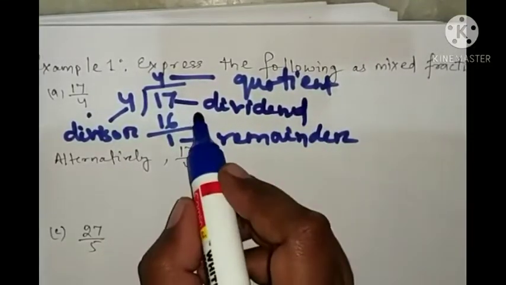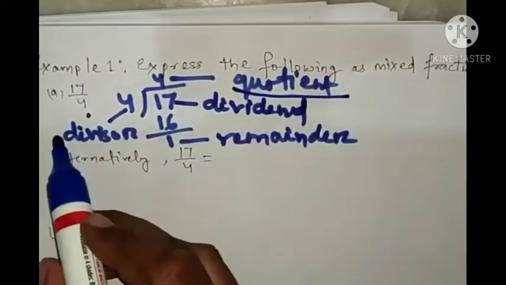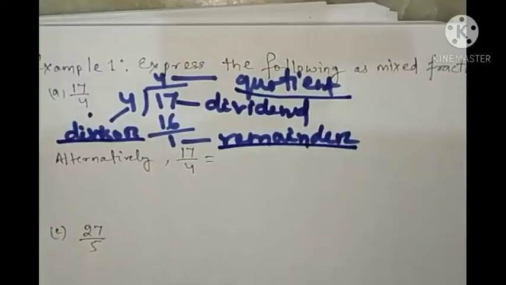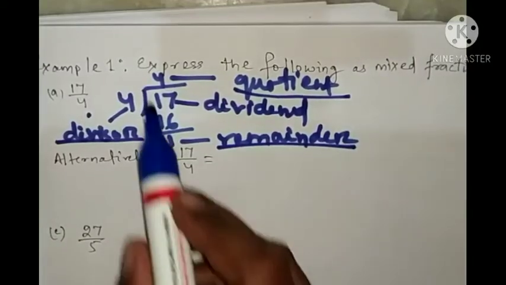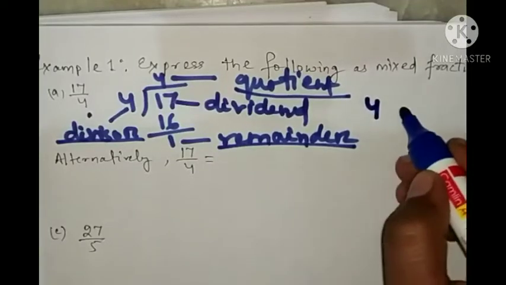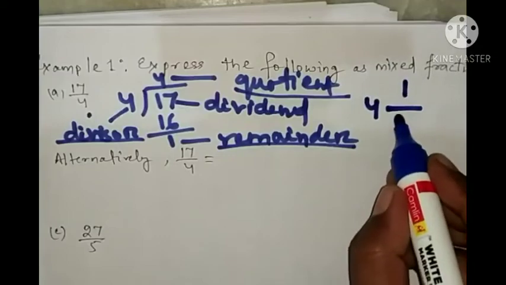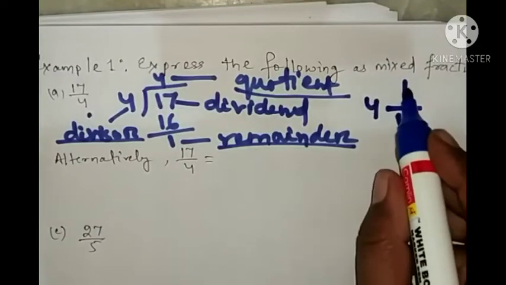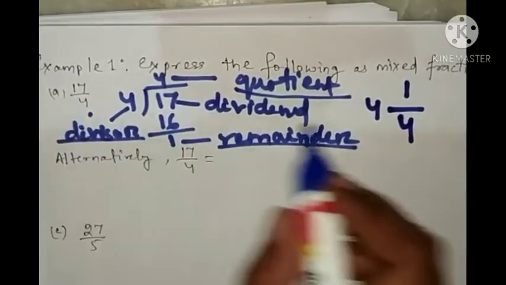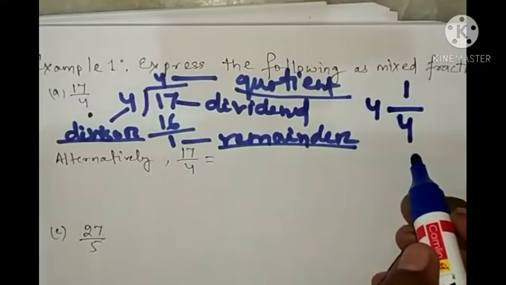We know the dividend; now for the mixed fraction, what do we need? We need the quotient, divisor and remainder. So how can we write it? First we write the quotient 4, then the remainder, and then the divisor: 4 and 1/4. So 17/4 equals how much? 4 and 1/4. Or there is one alternative.